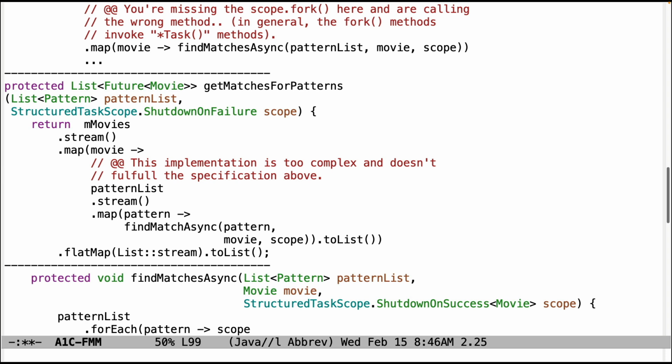This implementation is just too complicated. There's no need to do all this stuff. If you go read the specification, it tells you what to do. There's way too much extra going on here that you don't need to have at all.